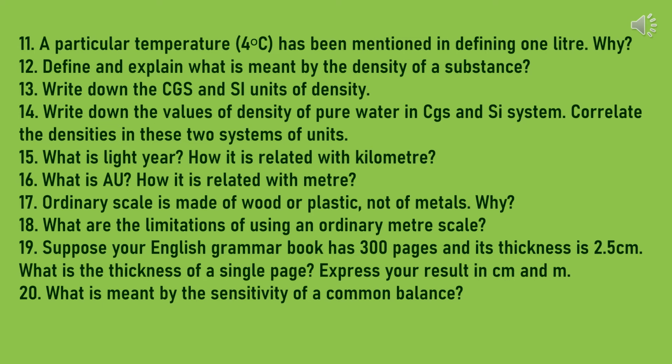Next one, write down the values of density of pure water in CGS and SI system. Correlate the densities in these two systems of units. The value of density of pure water at 4 degrees Celsius or 277 Kelvin is 1 gram per centimeter cube in CGS system and it is 10 cube kg per meter cube in SI system. Thus, value of density in SI system is equal to value of density in CGS system into 10 cube.